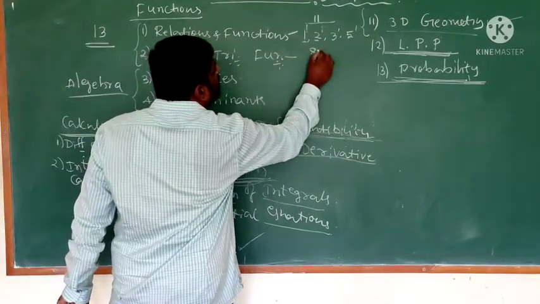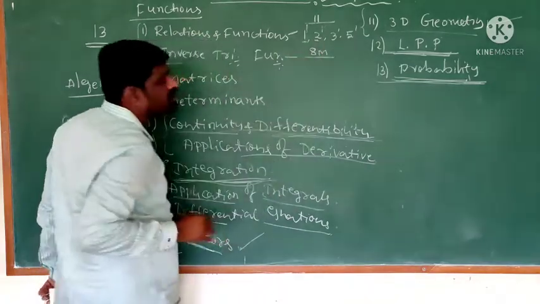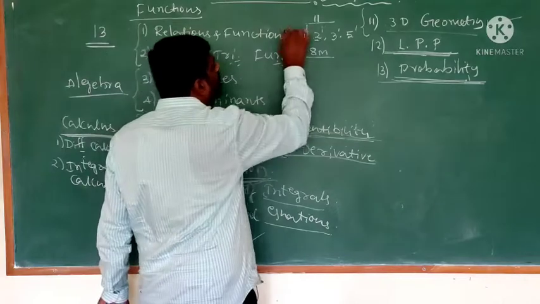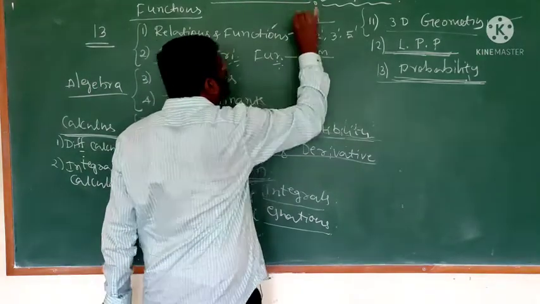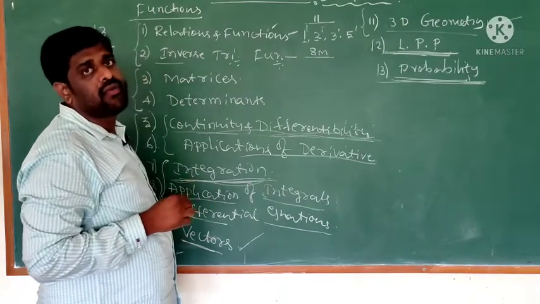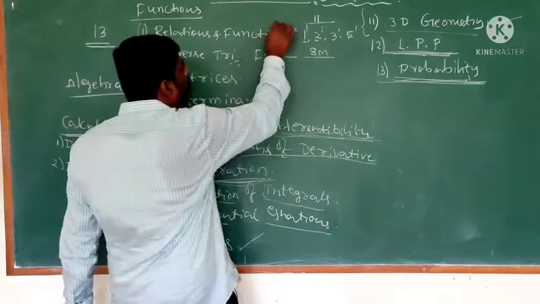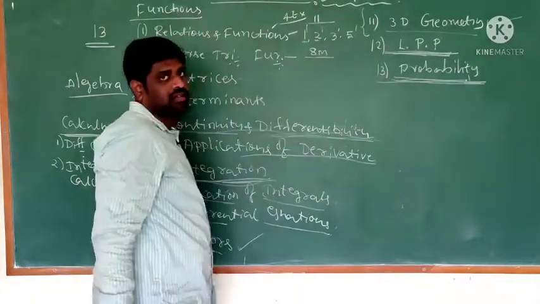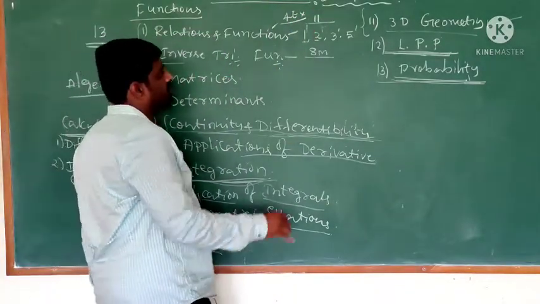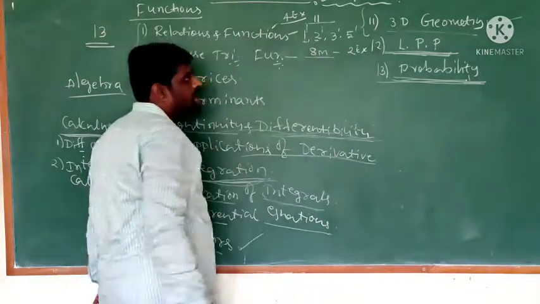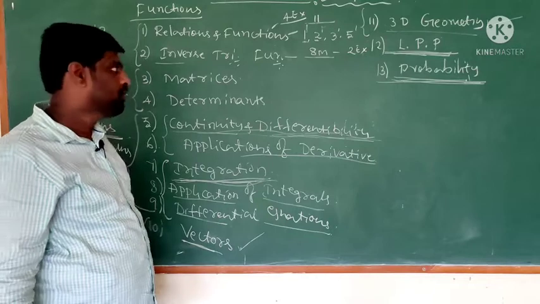Inverse trigonometry chapter is 8 marks. Okay, 8 marks chapter. So in relations and functions there are 4 exercises. Okay, and inverse trigonometric functions has 2 exercises, that is 2.1 and 2.2.